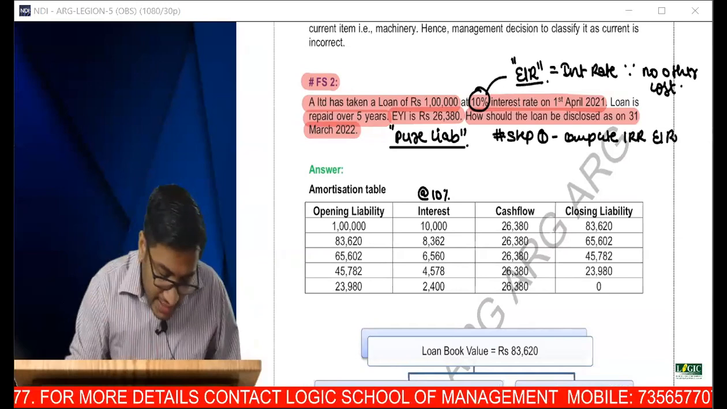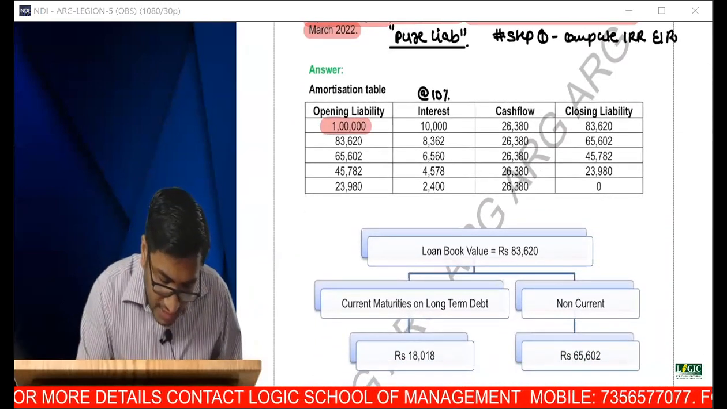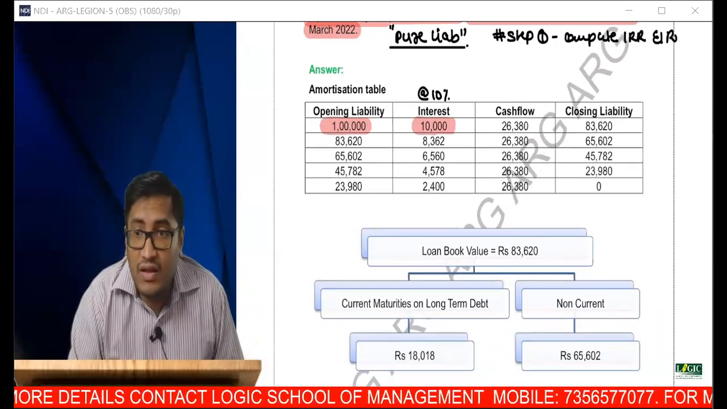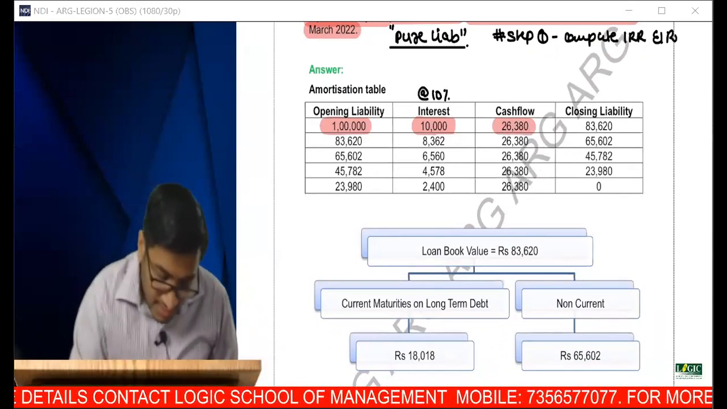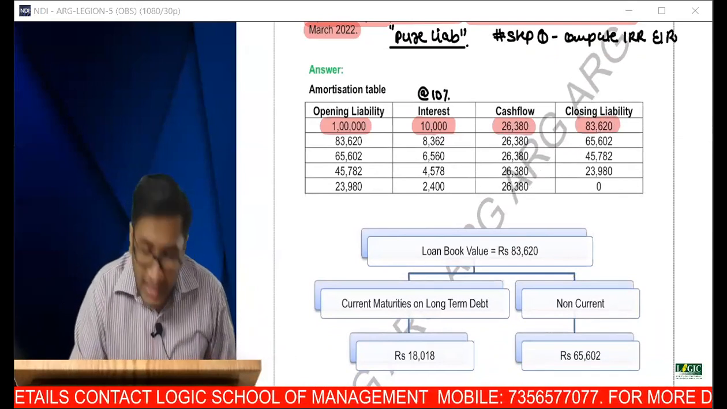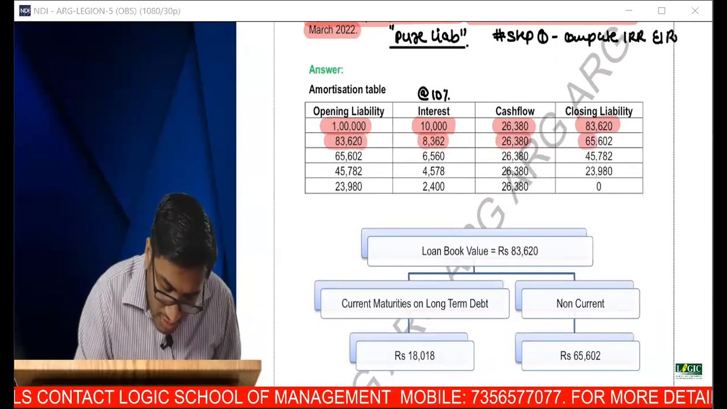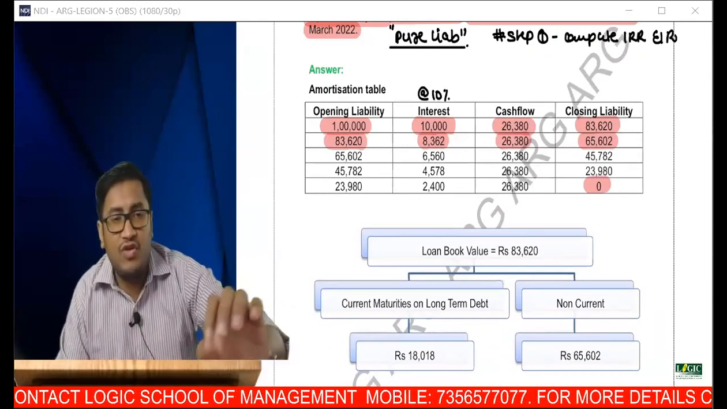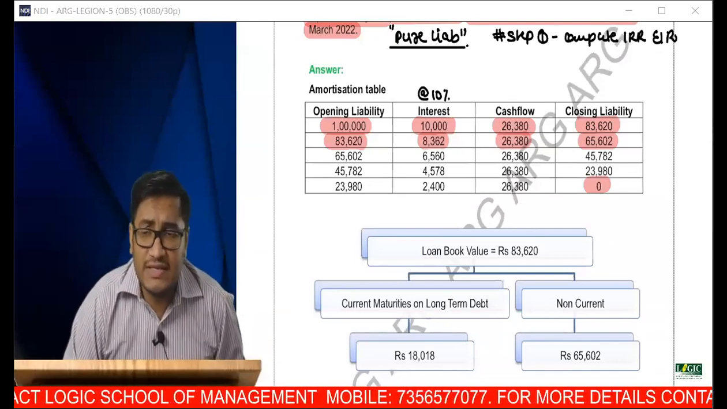Now, if I do that, tell me, sir, what is my opening liability? 1 lakh. What is my interest? 10,000. First year, how much did I repay? 26,380. Therefore, what is my closing liability? 83. Next year, 83. Interest, cash flow, and finally, the loan becomes zero at the end of 5 years. I'll give you 2 minutes. Can you confirm the table? See whether it is right or wrong.